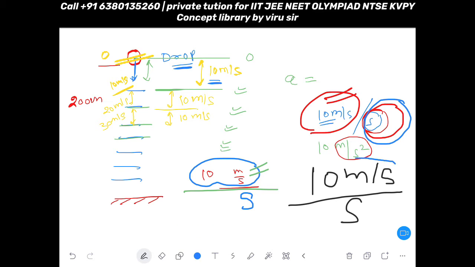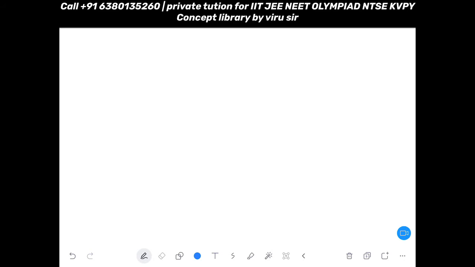So if you solve these two, meter per second divided by second, it will become meter per second square. How? Let me explain. See, meter per second. So actually you write it like this, meter per second whole divided by one more second.